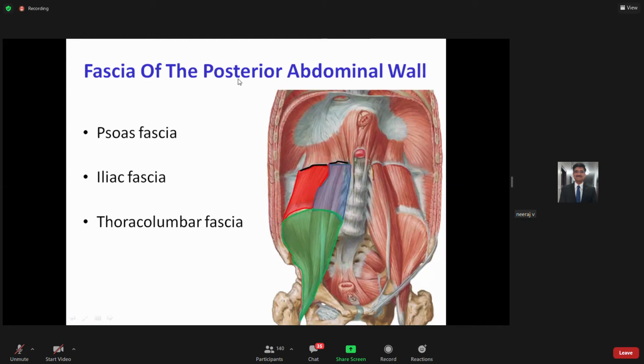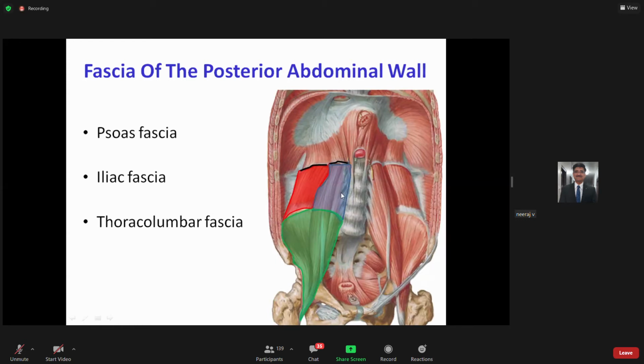The fascia is made of three different fascia, which we will be talking about today. One is the fascia of the psoas muscle, which basically encloses the psoas muscle over here. I have shown you three different colors. So this is the fascia which covers your psoas major muscle.